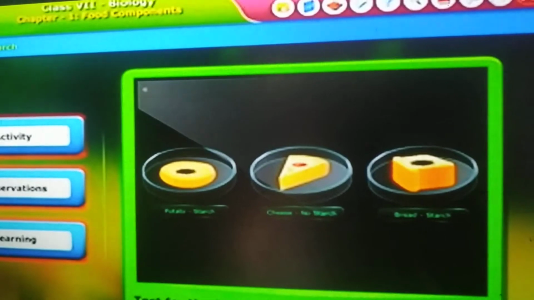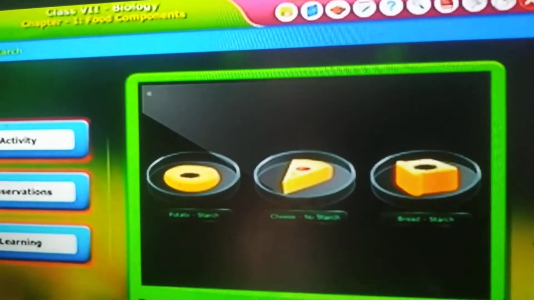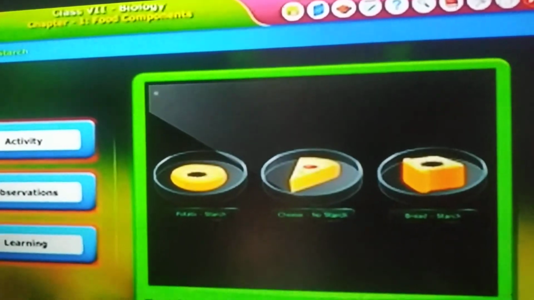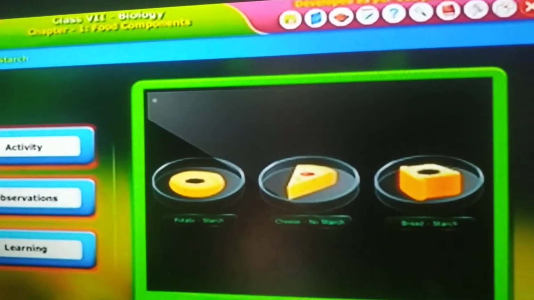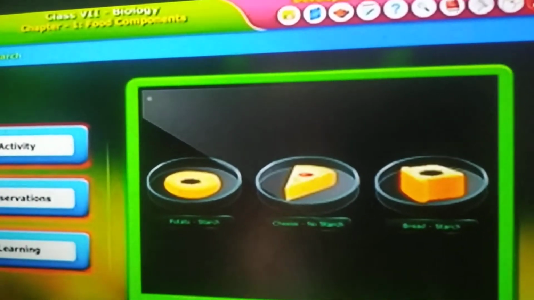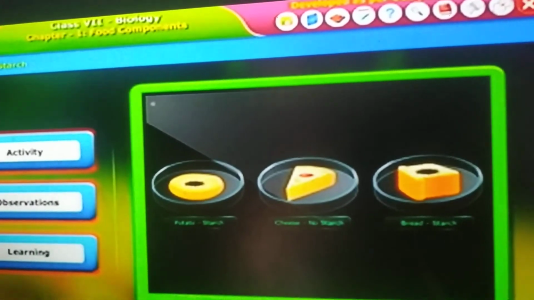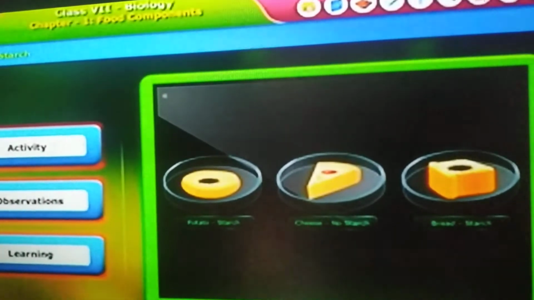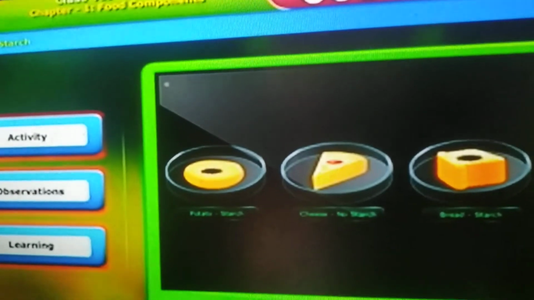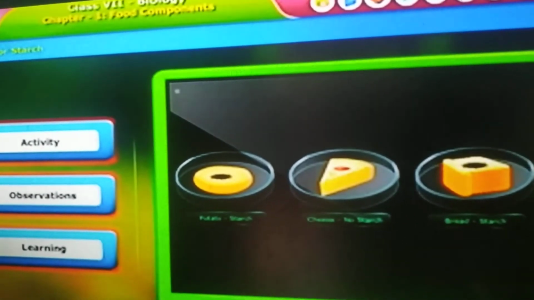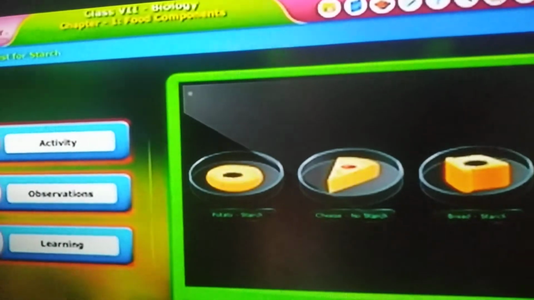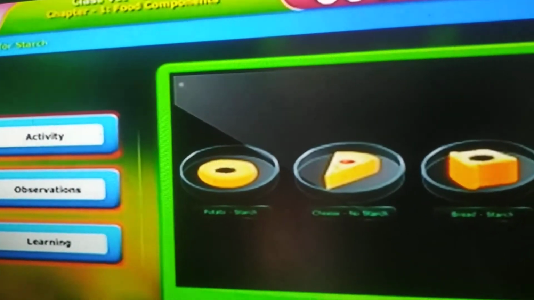Yes or no? Can we find anything on the potato peels? Something is written? No. Then how can we know what kind of food component it is? Either it is carbohydrate or protein or fat or mineral or vitamin. Can we know? No. So to know that, we have some experiments. We can test them. Are you interested in doing tests?